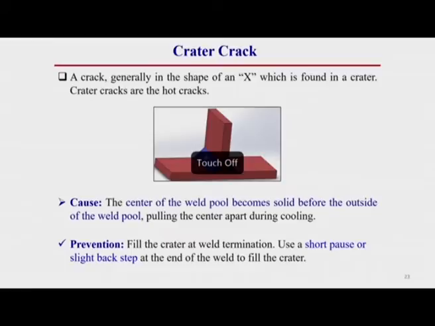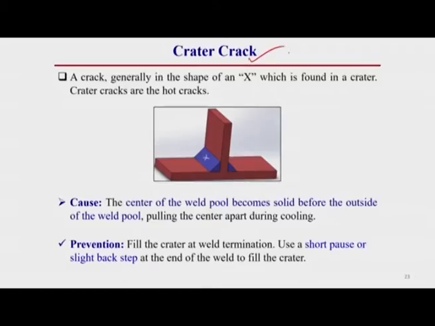Crater crack. This is also a crack which generally occurs at the crater location. Crater, what I have already told you, is where the arc or you can say welding stops. In this location some depression occurs in the weld metal zone. So in this region, if a crack occurs, that crack is termed a crater crack. This crater crack generally looks like an X shape. This crater crack is a type of hot crack. You should keep this in mind. This crater crack occurs in hot condition. That's why it is called a hot crack.